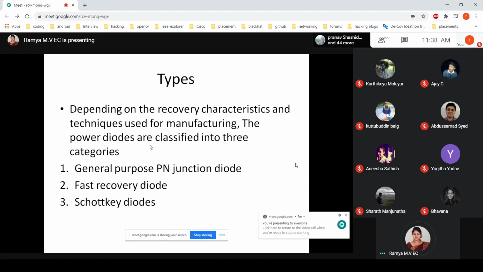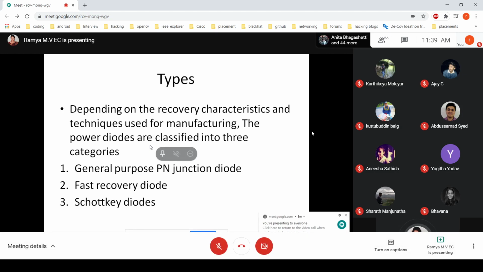See, suppose my diode is working in forward bias, and suddenly I apply a reverse potential. Then a very large amount of current flows through that diode, and that current then reduces. That is the reverse recovery characteristic.